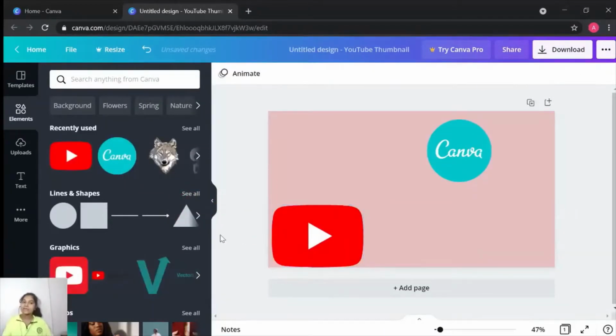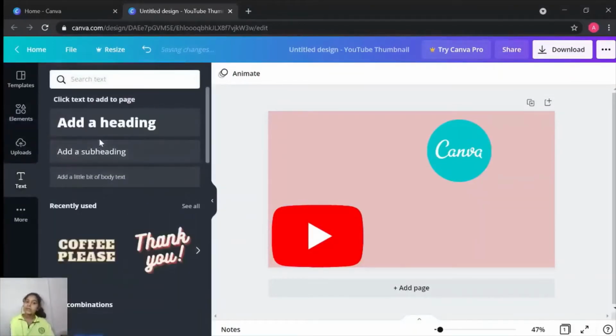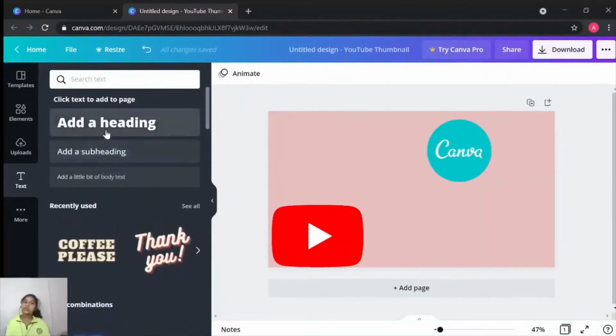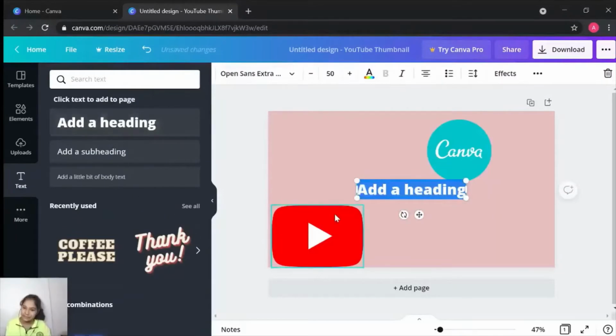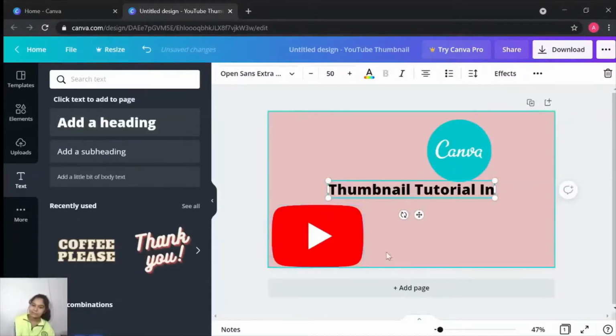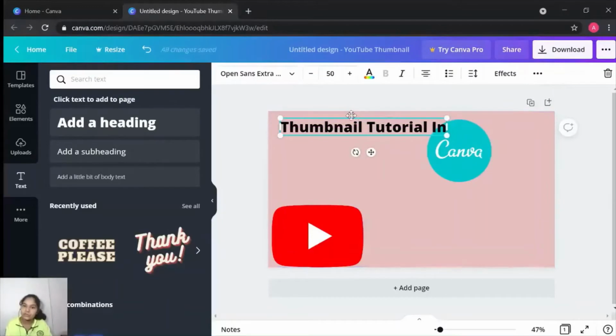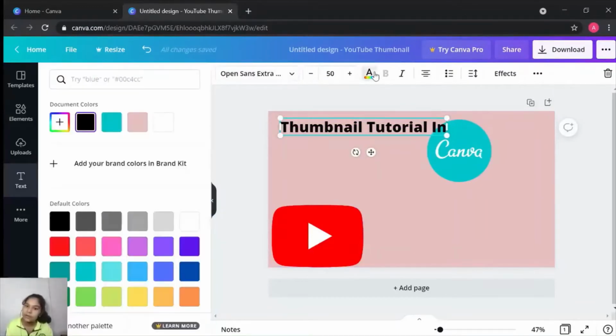Now, to add text, you can go to the text option. There are again so many options from which you can choose. You can also add a sentence by clicking on add a heading. Delete it and type thumbnail tutorial in Canva. You can also change the font size, color and also the font. I'm going to choose the font color as white.